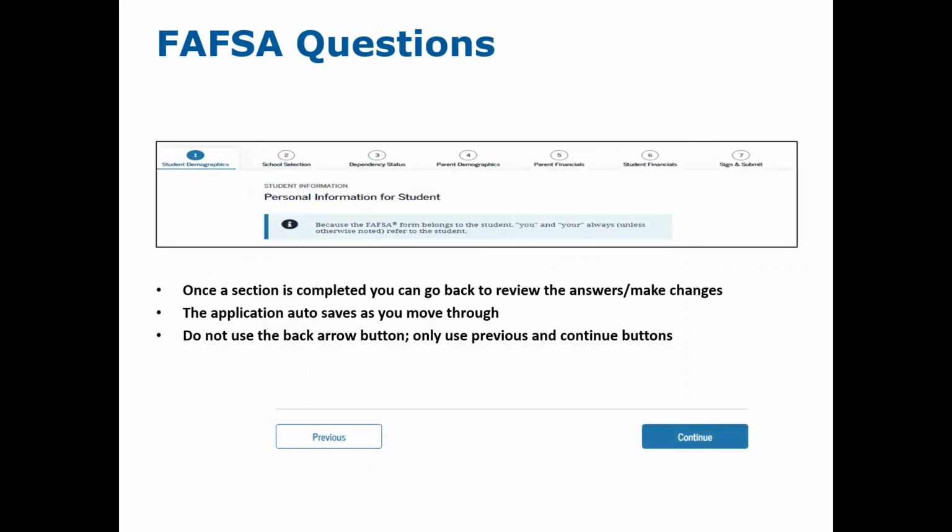You will see when you are answering the FAFSA questions, the tabs at the top, they will turn from gray or blue to green as you progress through the questions. If you need to go back to a prior section, you can either use the previous button at the bottom of the screen, or you can tap on the tab that you would like to go back to. Do not use the back arrow button, only use the previous and continue buttons. And as mentioned, the application does auto-save as you move through the process.